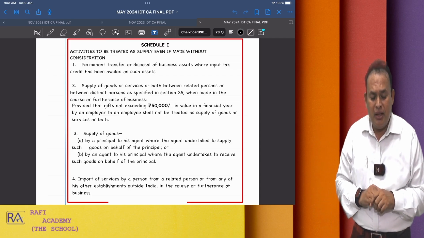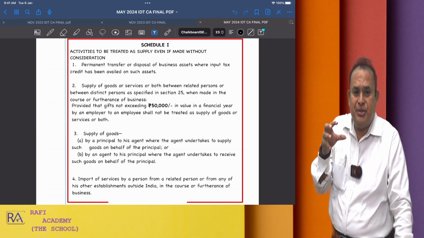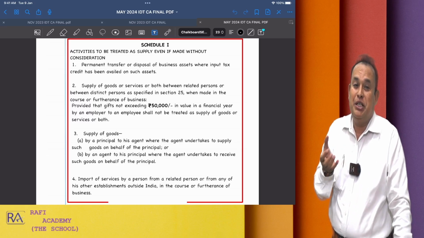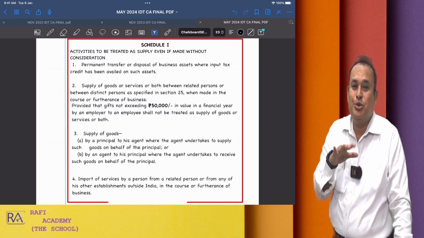Now, why did the lawmaker say like this? Sir, if you purchase the asset on which you avail the input tax credit, it means you got the benefit of the GST paid by you on that.